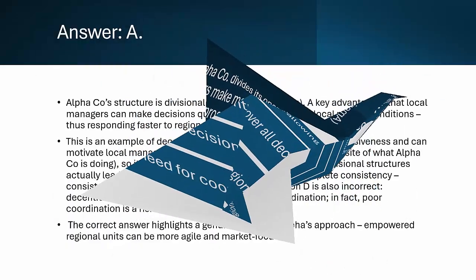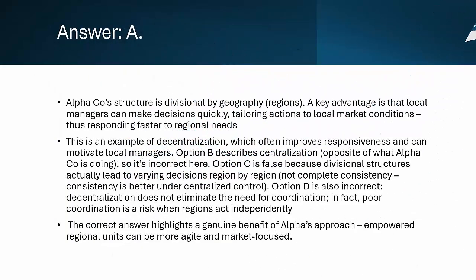Correct answer, A, faster response to local markets. Why? This is a divisional structure by geography, meaning each region operates somewhat independently. A big advantage is that local managers understand their markets best, so they can make decisions quickly and effectively based on local needs. Option A is correct because decentralization allows flexibility and faster adaptation to regional differences.